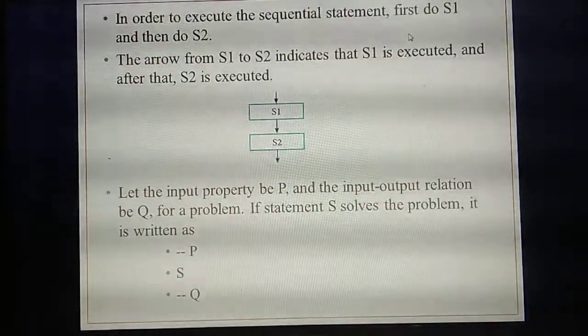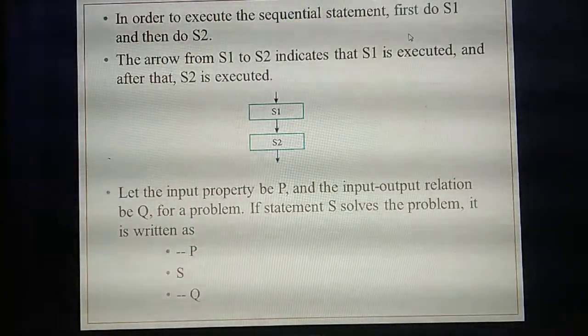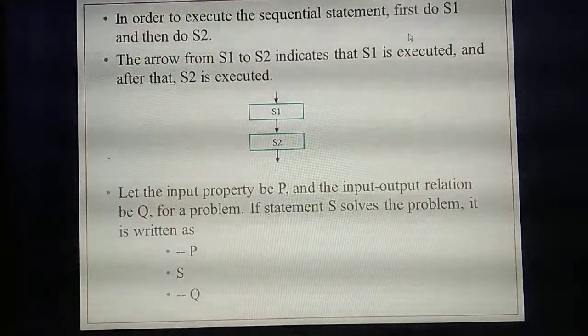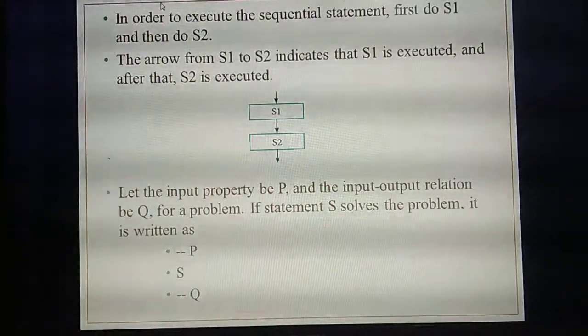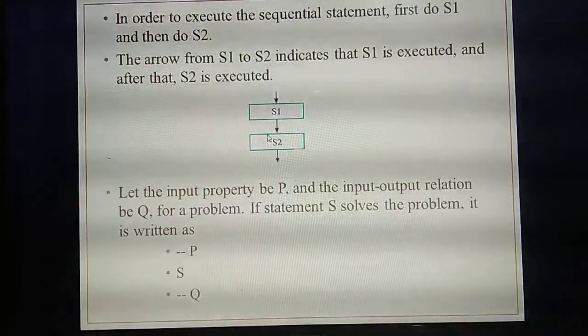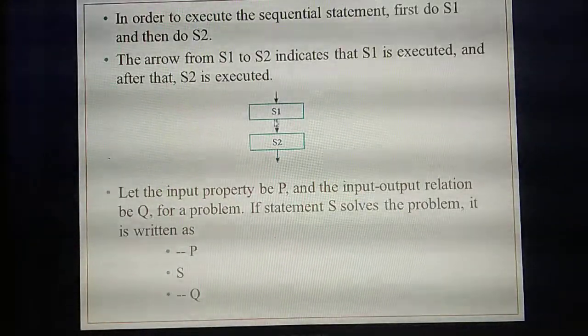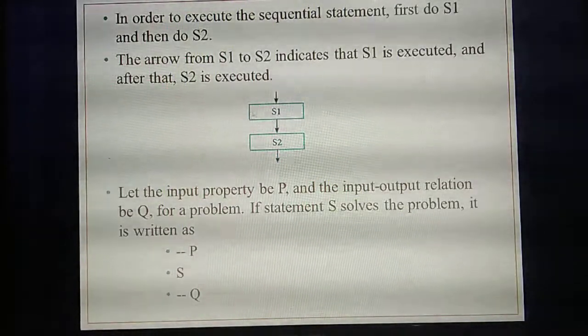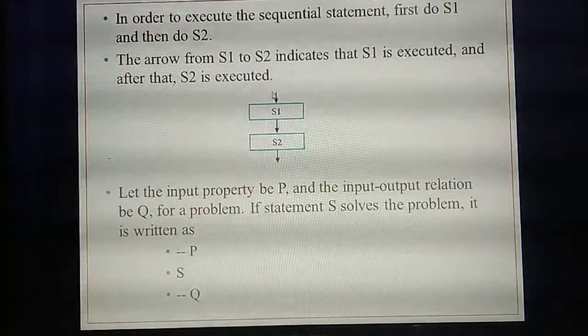What's the order of execution in sequential? First it will execute the statement you have given first, then next, then third, fourth, likewise. Here they have given two statements, and statements are always given in a rectangular box, with the arrow pointing outside.